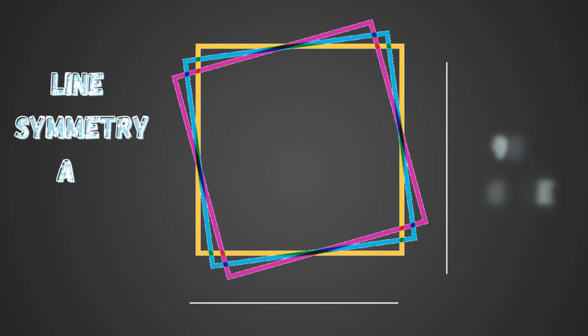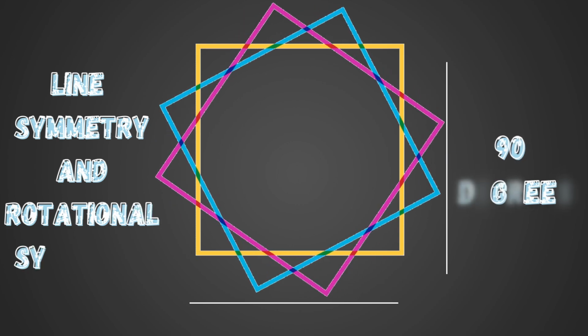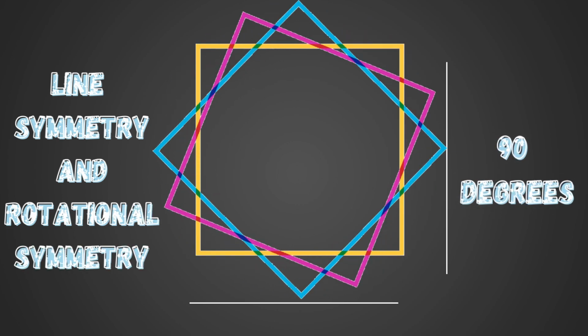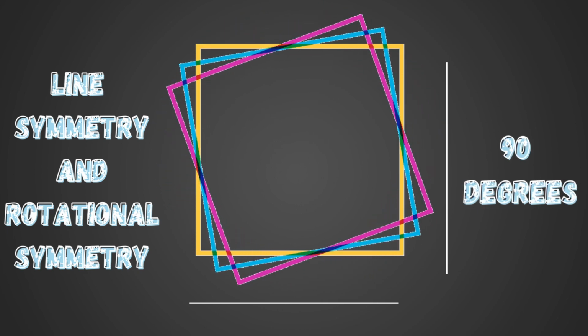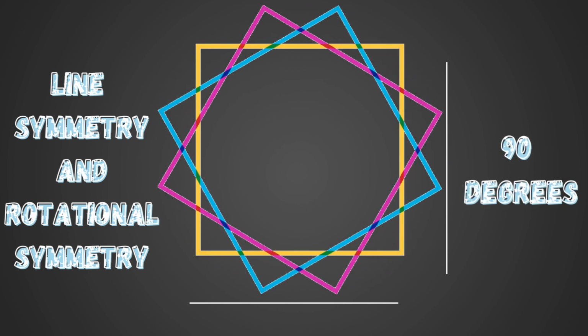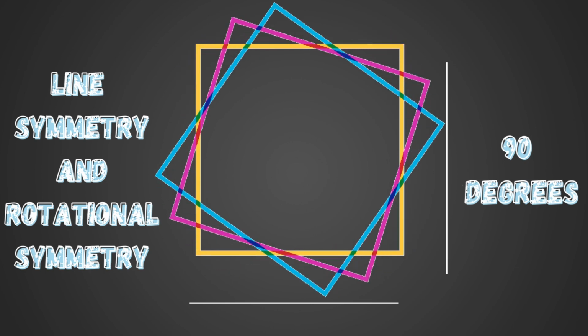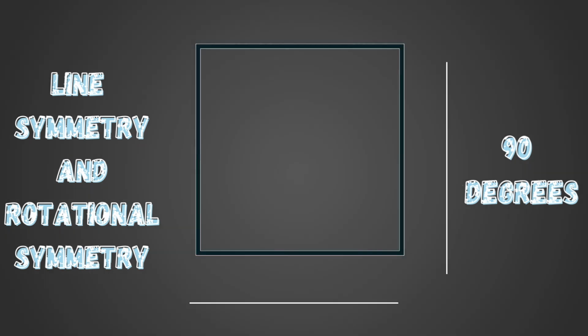Second, line symmetry and rotational symmetry. A square has 4 lines of symmetry and 90 degrees rotational symmetry. This means that if we rotate the square by 90 degrees, its shape remains the same.